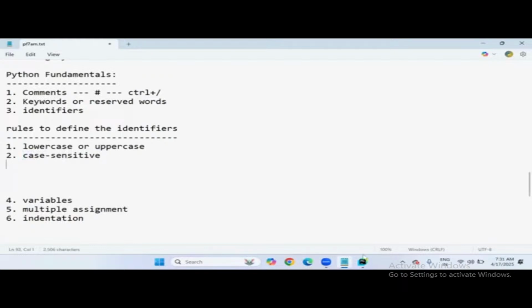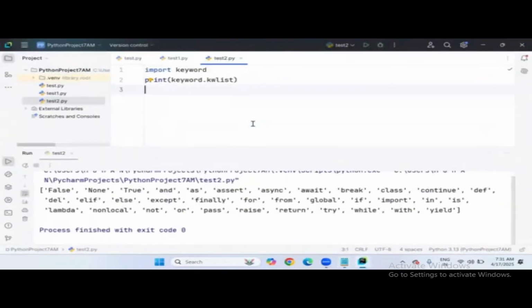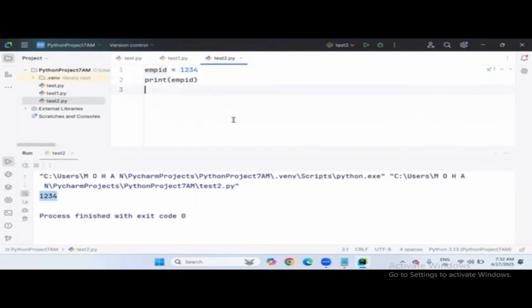Let's cover these two rules simply. emp id equals 1, 2, 3, 4. Here, this is the name of my variable, and 1, 2, 3, 4 is the value. Print emp id. Yes, it worked well. Look at this, the output is coming. So this is a valid identifier. I defined emp id in lowercase and I am accessing it in lowercase also.